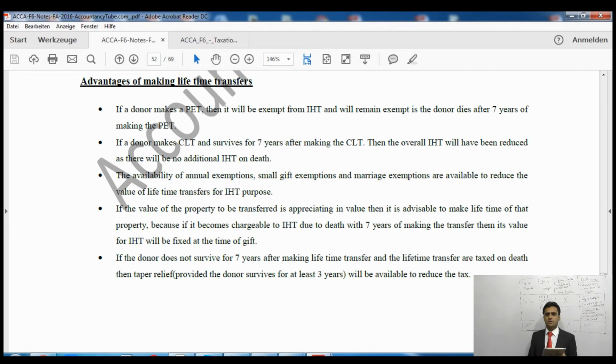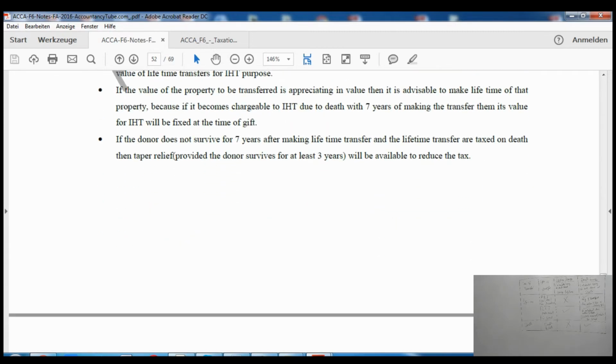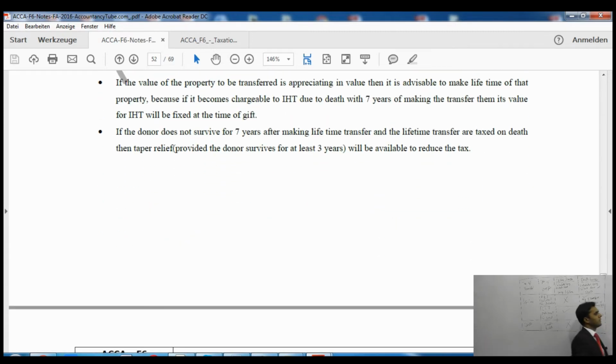Another thing is that we will get some exemptions if we make a gift during lifetime. There are certain exemptions available, and these are only available if we make a lifetime gift. Then it says if the value of the property to be transferred is appreciating. Say for example, if the property which is transferred is a house or a piece of land, we know these are the type of properties which appreciate in value with time.